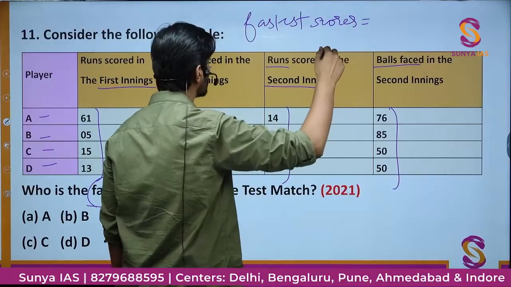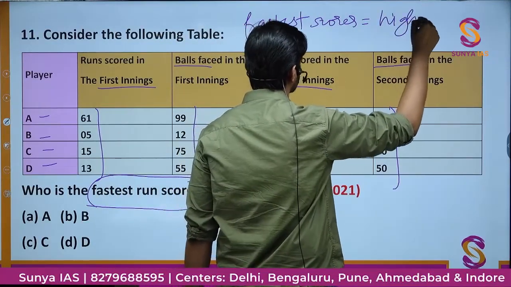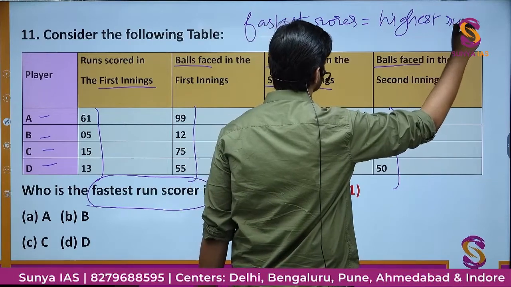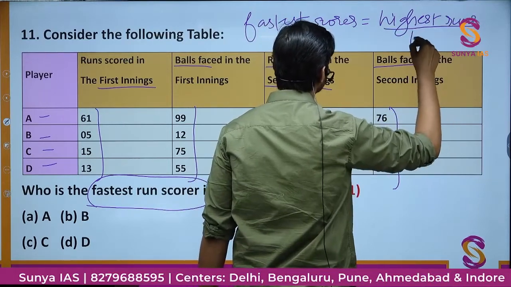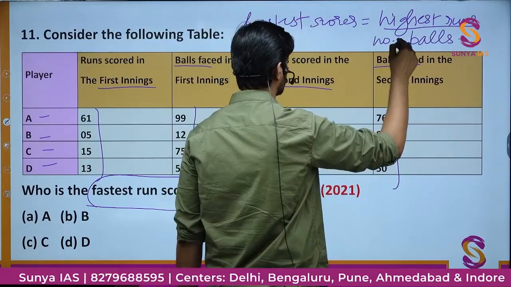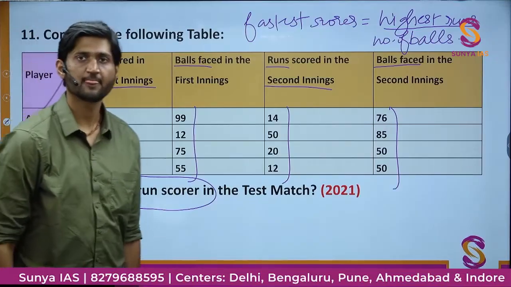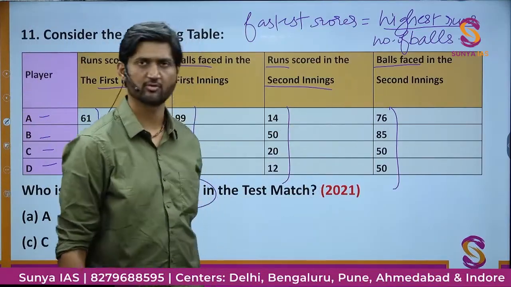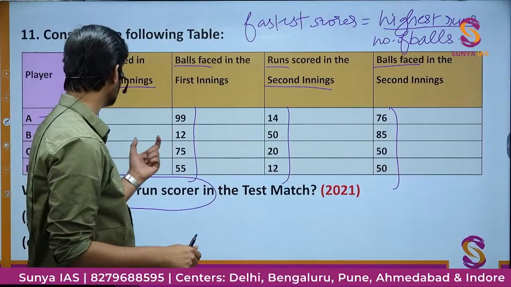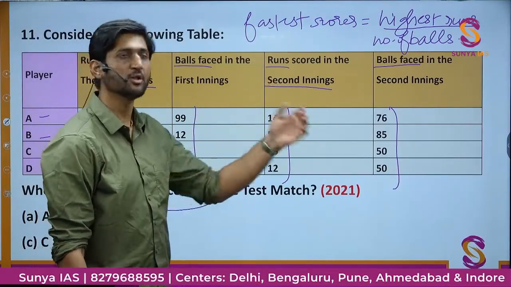The fastest scorer would be nothing but the one with the highest runs upon the total number of balls. That is the thing which we have to find. That is the basic idea to solve this question. So for each player we have to find the total runs and the total balls he has faced.